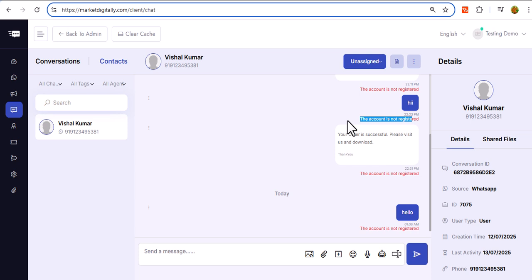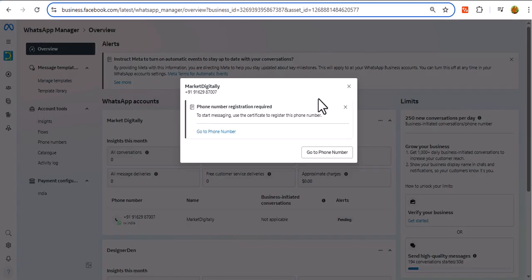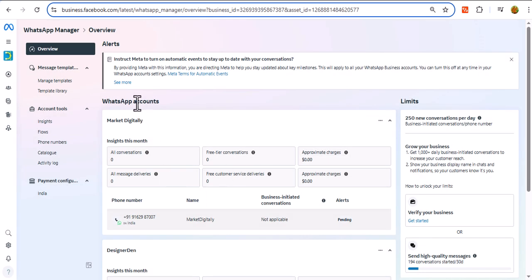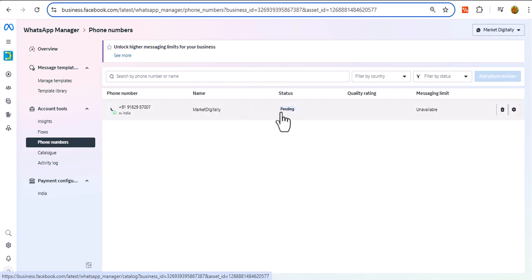Okay, I tried to test some messages and I am getting this error. What is the solution? Most probably I am getting this because my number is pending. As you can see, when I go to the phone number, it is showing pending, and it was very hard to find its solution.